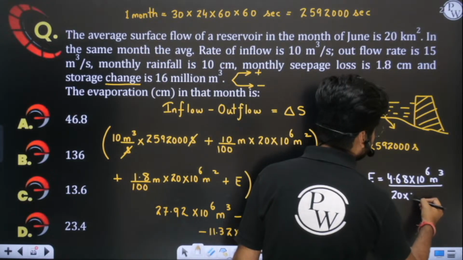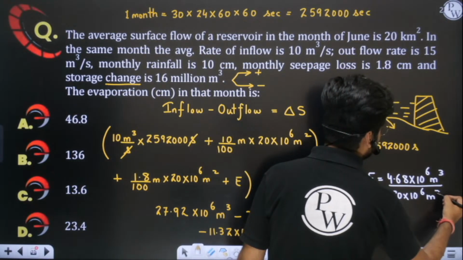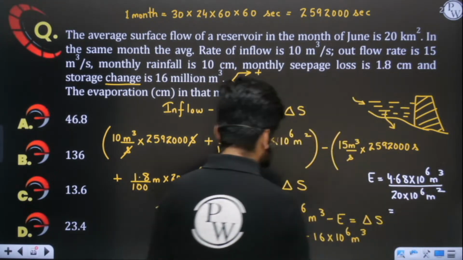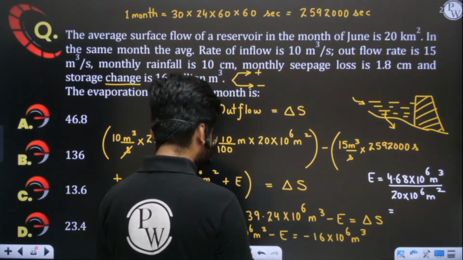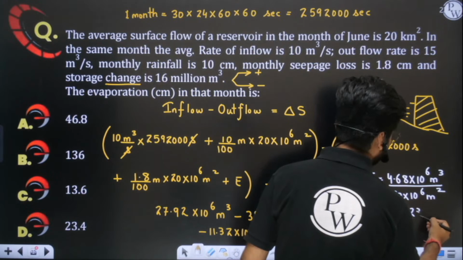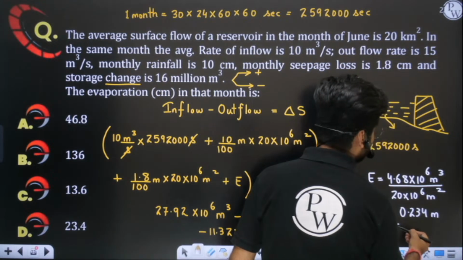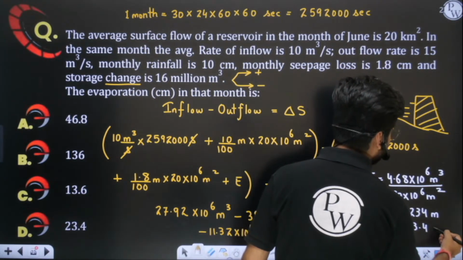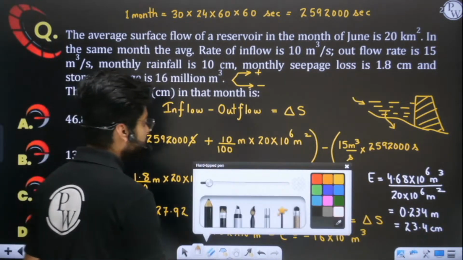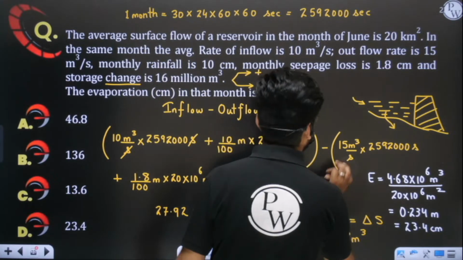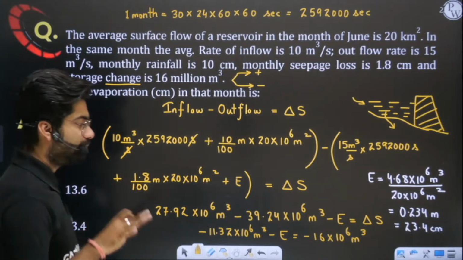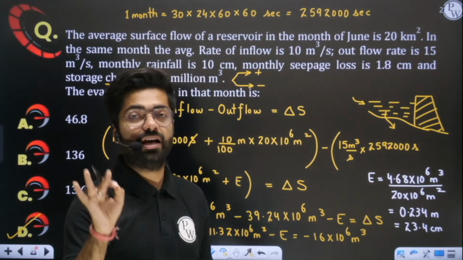Area is what? 20 kilometer square. So now divide this by 20, and you will get 0.234 meter. Or simply if you convert into centimeters, this will be 23.4 centimeter. Yes or no? It's very simple. So 23.4 centimeter will be the answer. This is the amount of evaporation that is taking place in this entire month of June.